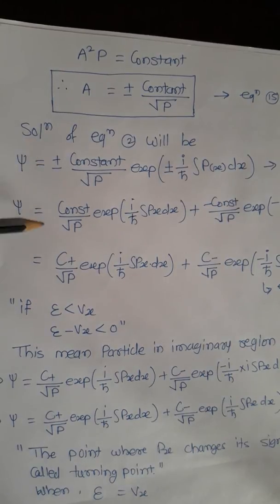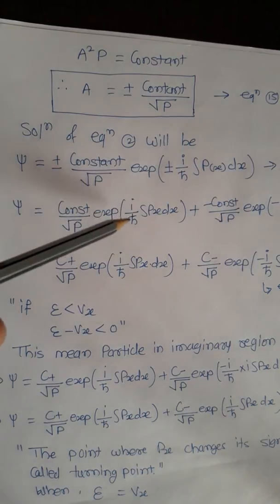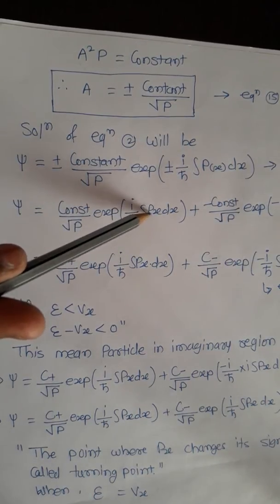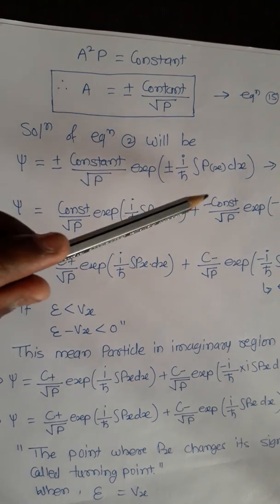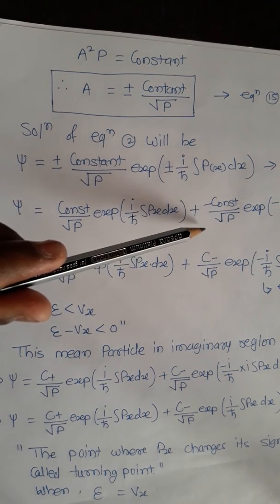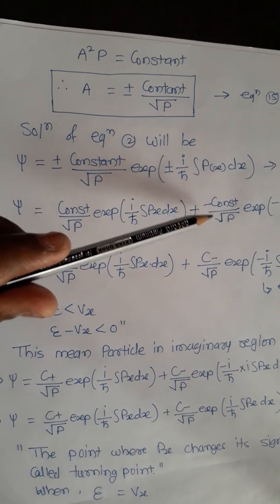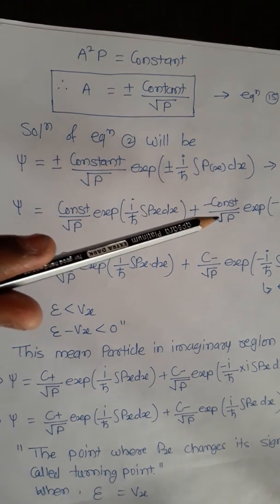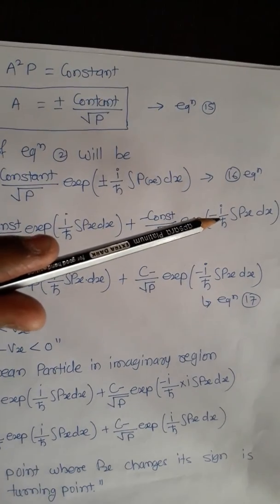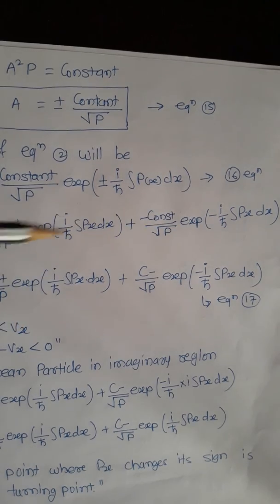Now we can also write psi is equal to constant upon under root P exponential i/h cross integration of P of x dx, plus or minus constant upon under root P exponential minus i/h cross integration of P of x dx.